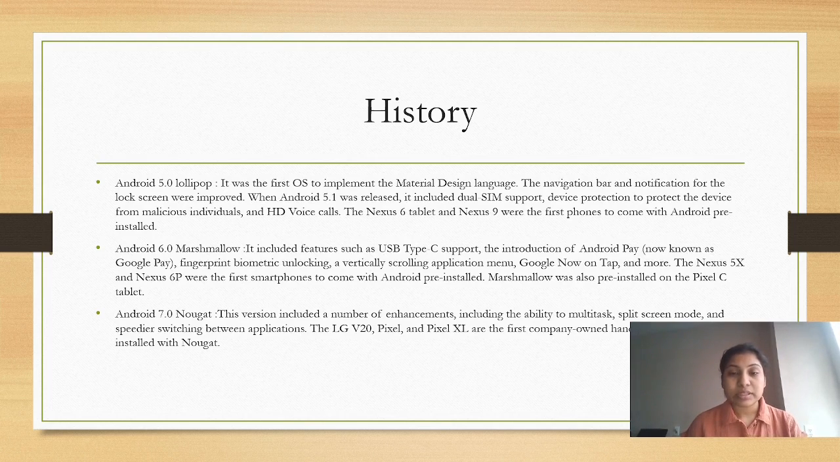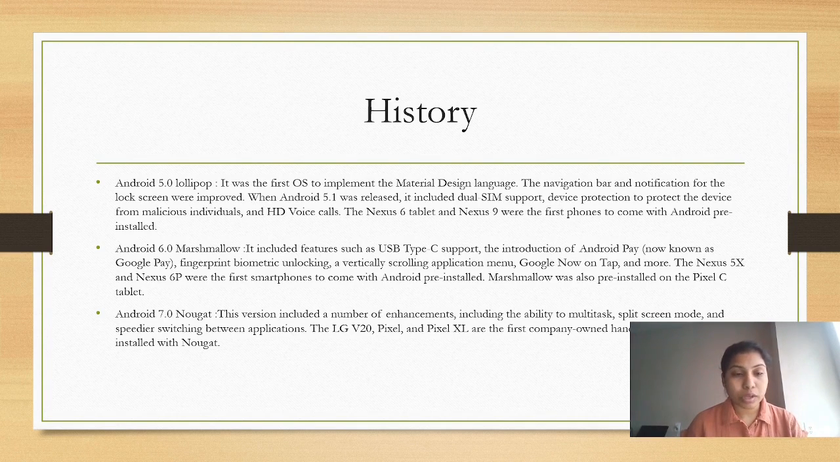Nexus 6 tablet and Nexus 7 were the first phones to come with Android pre-installed. And coming to Android 6.0 Marshmallow, it included features such as USB Type-C support, the introduction of Android Pay, now known as Google Pay, fingerprint biometric unlocking, a vertical scrolling application menu, Google Now on tap, and more. The Nexus 5X and Nexus Pixel were the first smartphones to come with Android pre-installed. Marshmallow was also pre-installed on the Pixel C tablet.